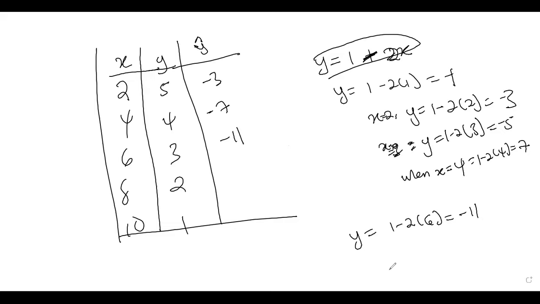So when x is 8, y will be equal to 1 minus 2 times 8. That'll be negative 15. And I believe this will be negative 19. All right, this will be negative 19. So this is the predicted y.